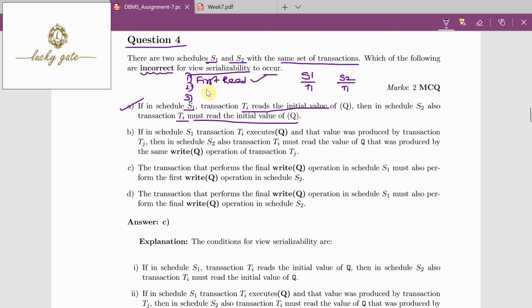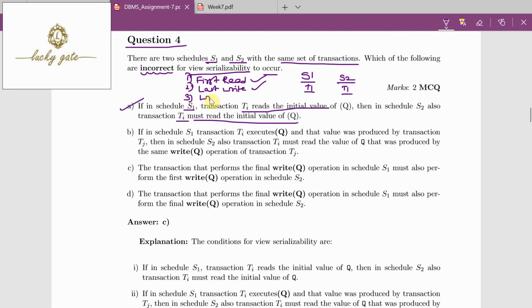And the second rule is last write. If in some schedule, some transaction, say T1, performs the last update operation, in another serial schedule the same transaction should perform the last write operation.